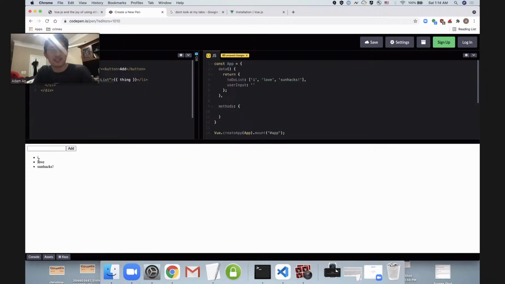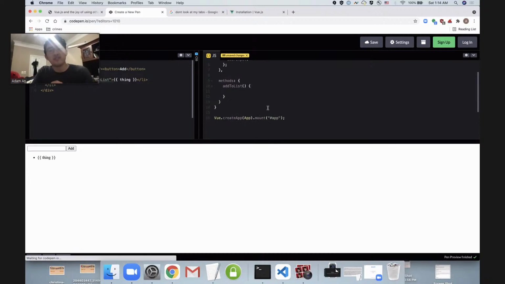and let's come up with a way to add it to our list. To me, that sounds like we want a method because we want something to happen when we click this button, right? So let's start by adding our method and let's call it add to list. Actually, no, it's not going to take an argument. Never mind. Ignore me.